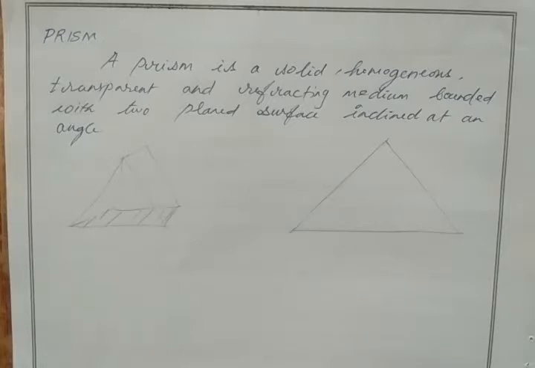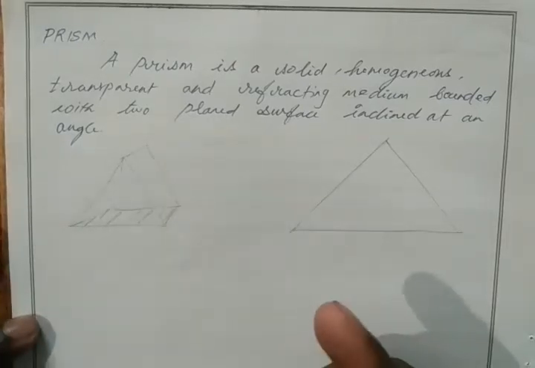Okay, then optical fiber works based on total internal reflection. Multiple total internal reflections take place inside the core of the optical fiber. Because of that, we are able to transfer the signals with the speed of light. Correct? So prism, a prism is a solid homogeneous transparent and refracting medium.